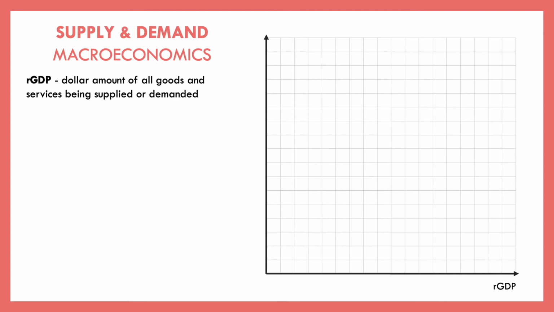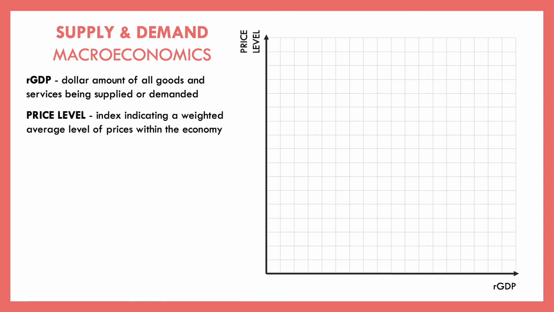Like if we make 10 airplanes, that's a lot more productive than making 10 pencils. So instead we use real GDP to measure the value of those things. Then instead of having our prices, we are going to have our price level. Our price level is an index telling us what is the average level of prices within the economy.